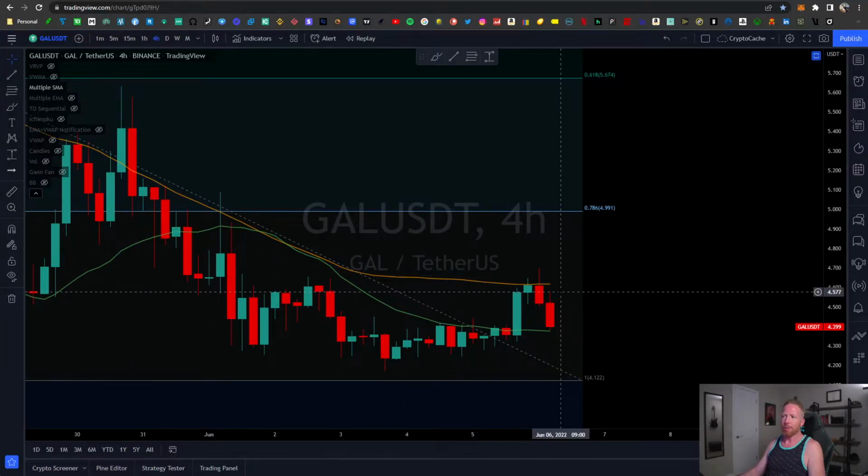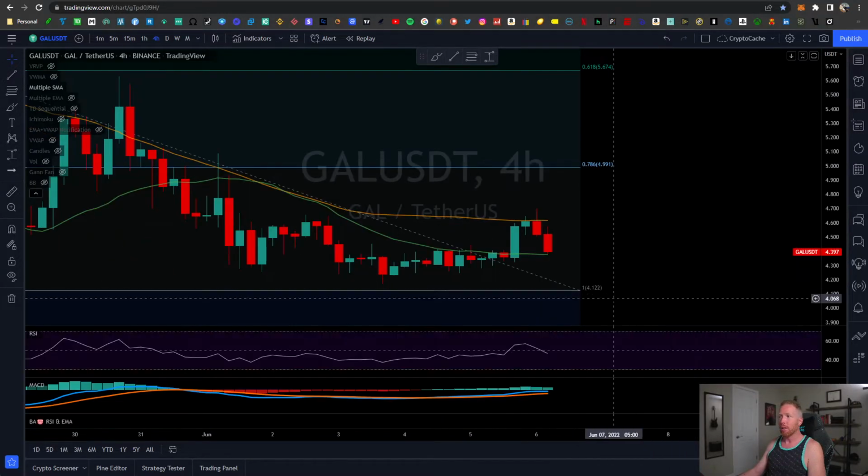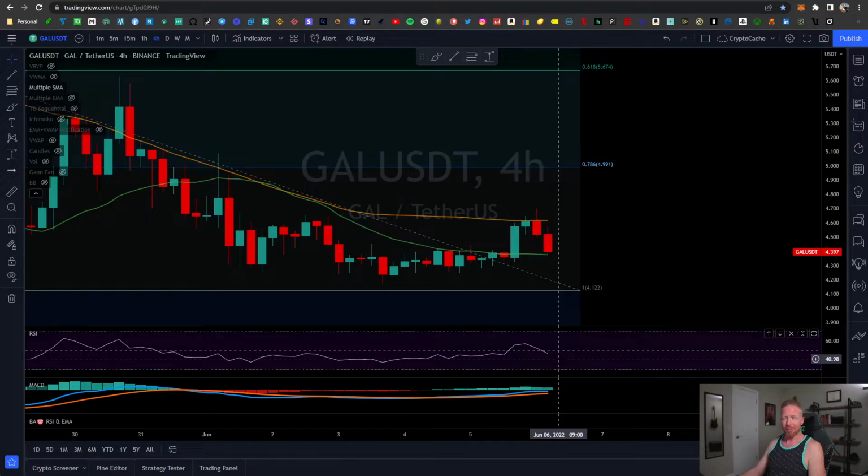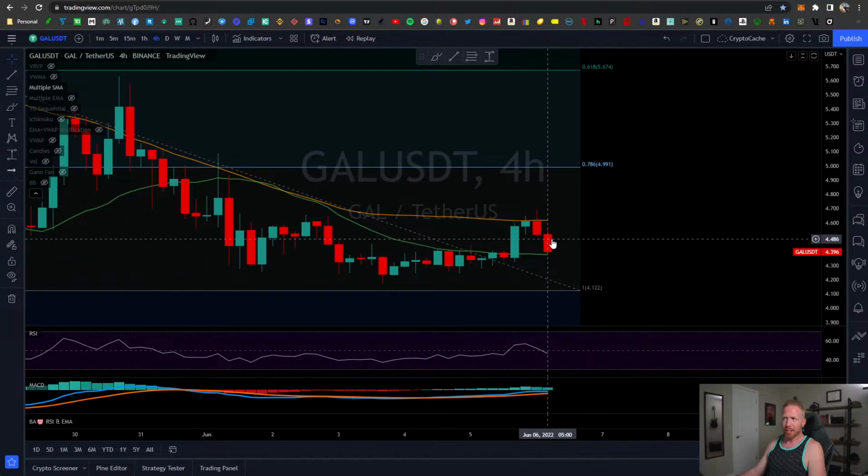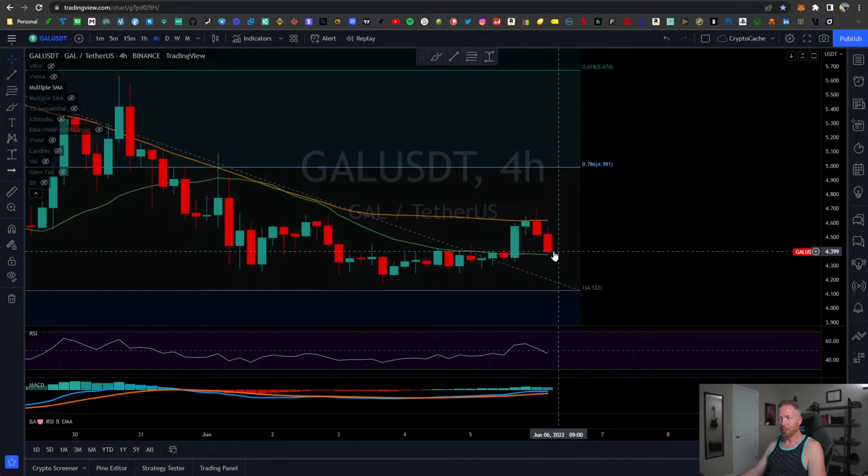If we look at the moving averages, we're stuck in between both the 20 and the 50, which isn't terrible. That's pretty much par for the course considering the circumstances. But getting above the 50 SMA is something we really want to have happen on the 4 hour. Now, if we look at the RSI, we're back under 50 tentatively, so that's not a great sign, but hopefully we can get a bounce and get this candlestick closer to a doji, and then we might possibly be in good shape. There's only 30 minutes left, so it doesn't look that great,